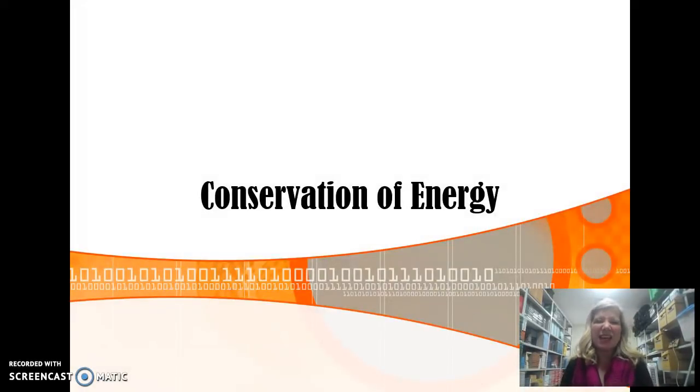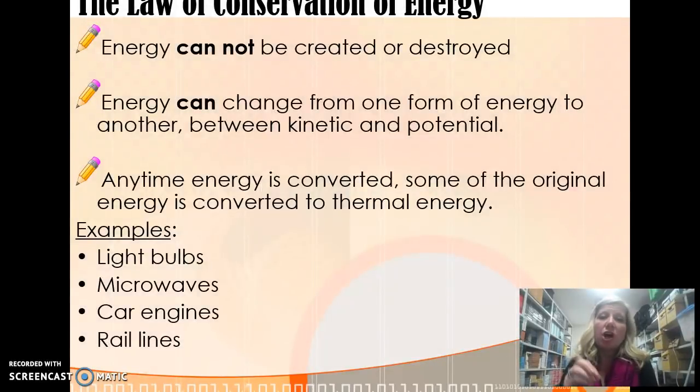Okay, so then we have this thing. This is one of the laws in physics. It's called the law of conservation of energy. It states that energy cannot be created or destroyed.